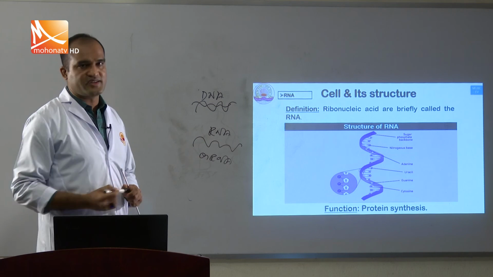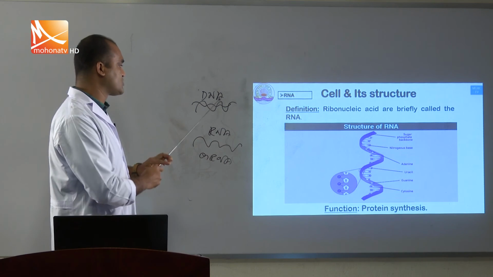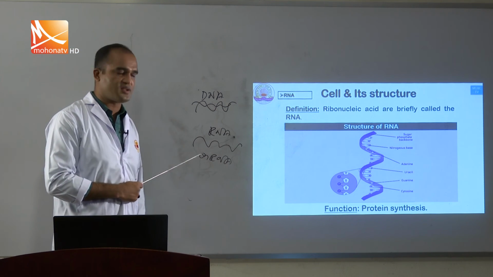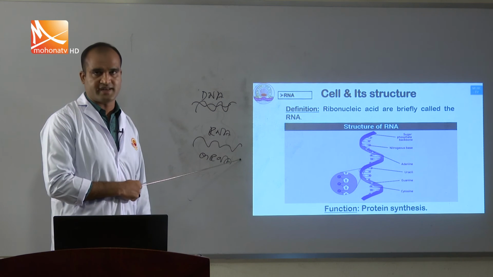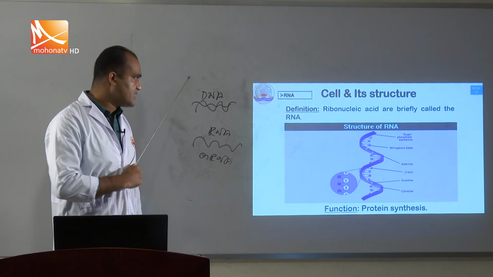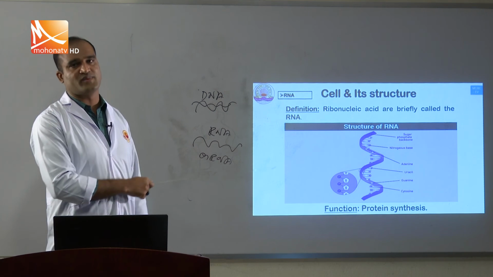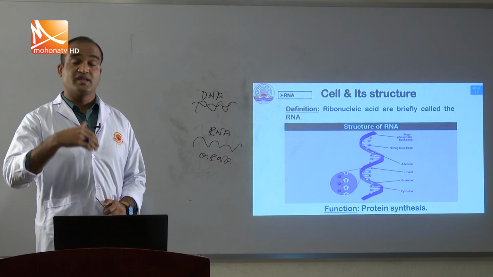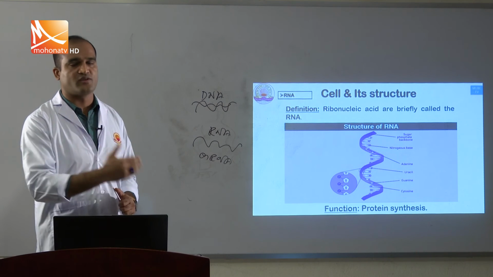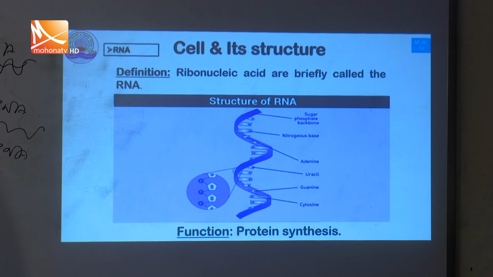What is the difference between DNA and RNA? DNA has deoxyribose sugar, RNA has ribose sugar. DNA is double stranded, but RNA is single stranded. DNA is the main inheritance material in our body, but RNA is the inheritance material when DNA does not react in our body.